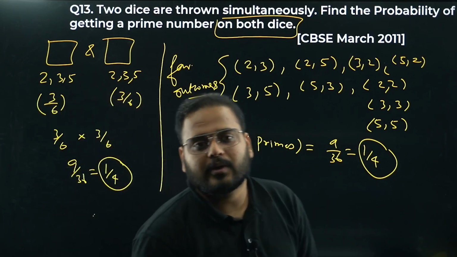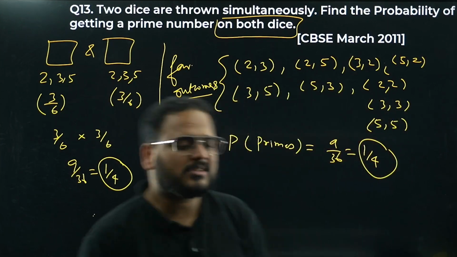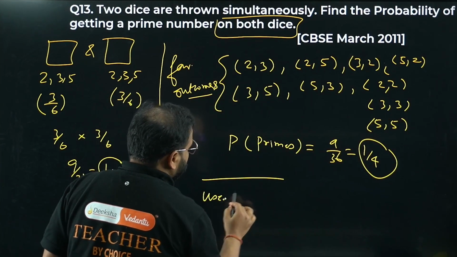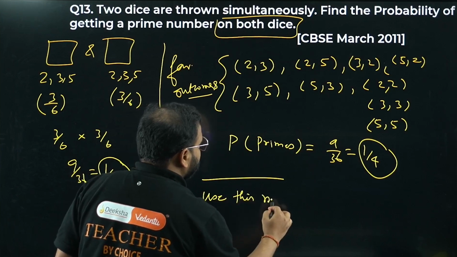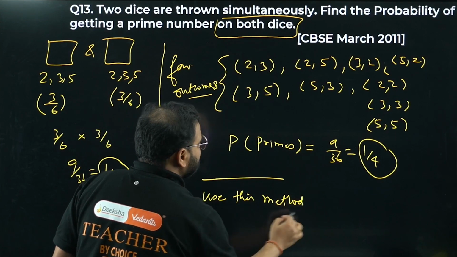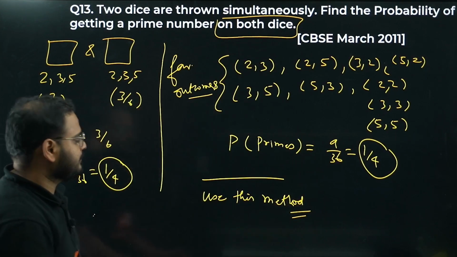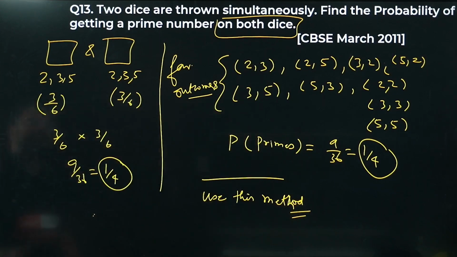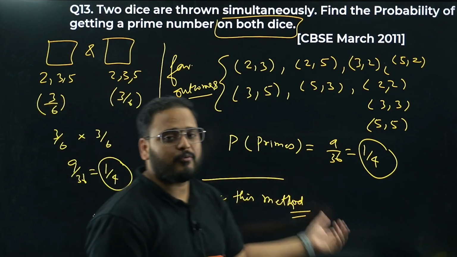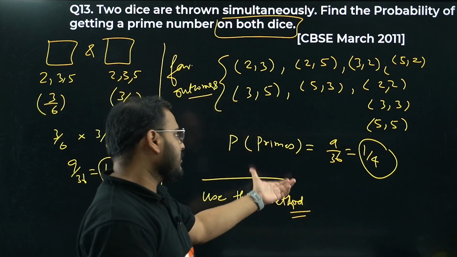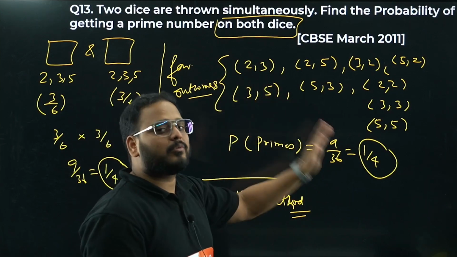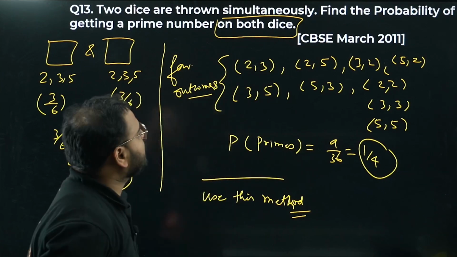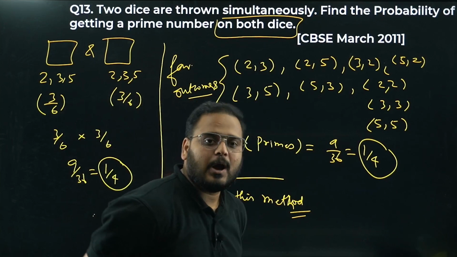Please have a look. You can solve this question in both approaches. This is more preferable, so use this method. But if it is an MCQ, you can use the other method as well. I hope this is clear. For an MCQ, use this approach. If you have to answer in a 2 marker or 3 marker, write all the favorable outcomes, write the total outcomes, and divide them like this to get the answer. The probability of getting primes on both the places is 1 by 4. I hope this is clear.